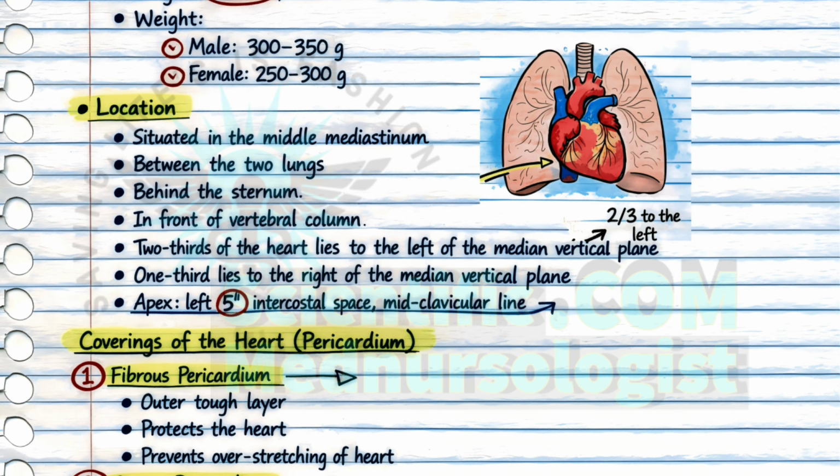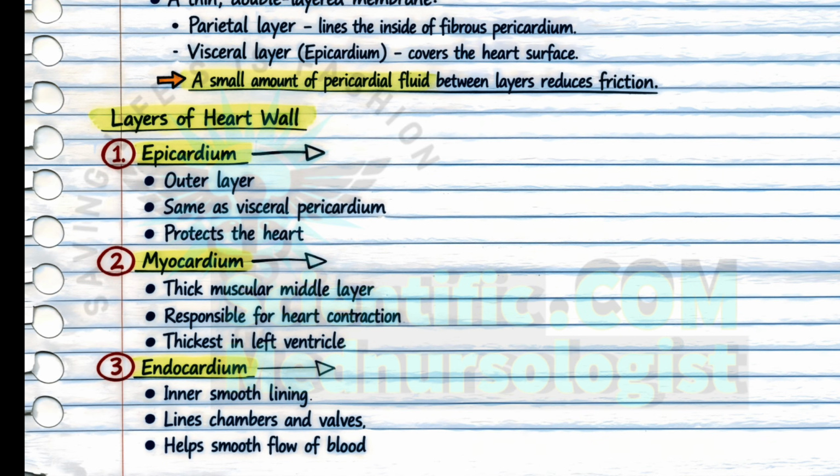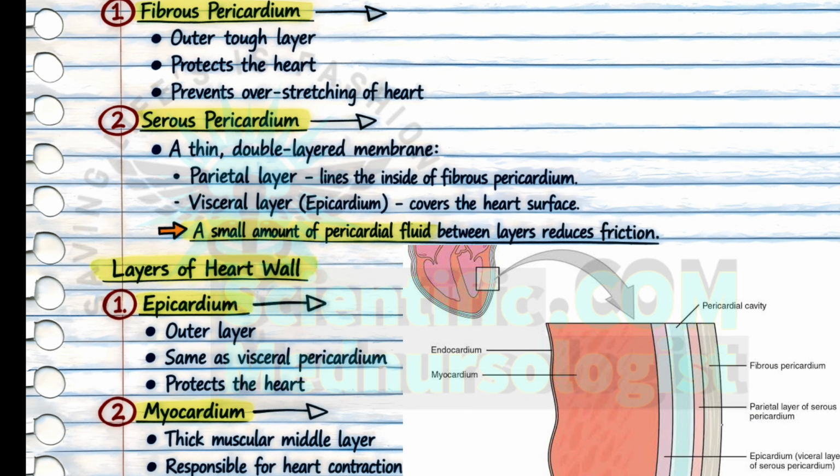Next, the coverings of the heart. The outermost structure of the heart is the pericardium, and after this there are the layers of the heart. The heart has 3 layers: first the outer epicardium, the middle muscular myocardium, and third the innermost endocardium. The epicardium is the outermost layer, which is the visceral pericardium layer, a part of the pericardium. The outermost covering of the heart is the pericardium, as you can see in the image.